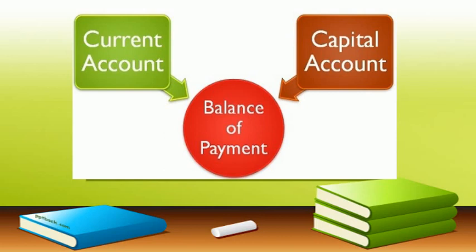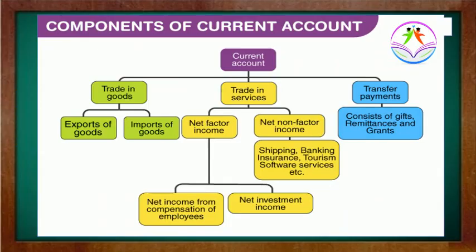Who is the governing body across the world or at the international level? That is your IMF, International Monetary Fund. So basically this is the institution which looks after the balance of payment of all the nations at the international level. All categories of economic transactions come under two broad categories, that are current account and capital account. So now we should understand one by one what exactly this current account is and what exactly this capital account is.